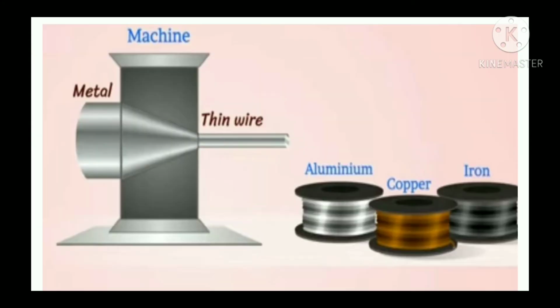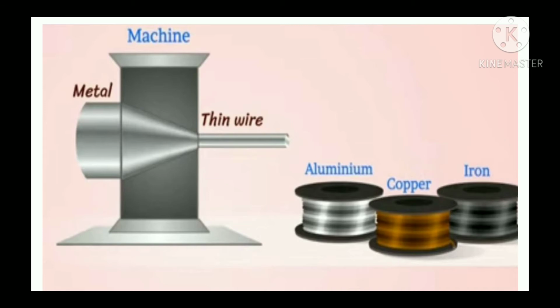When metal is pulled through a hole, its wire is formed. See in this picture, one machine is there. So when metal is pulled through a hole, a very thin wire is formed. And you can see this roll.